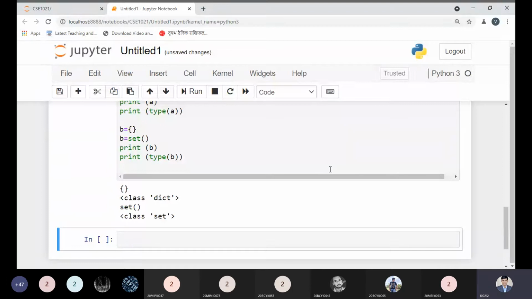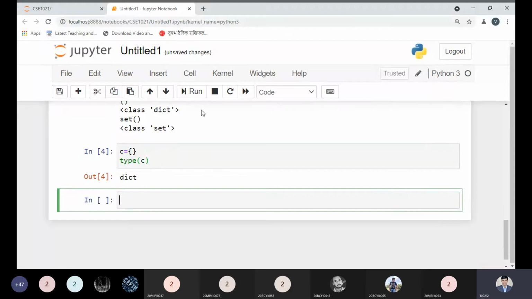Now tell me, in any information in Python you want to define, if I define it like this and try to print the type of c, see what would be printed here.